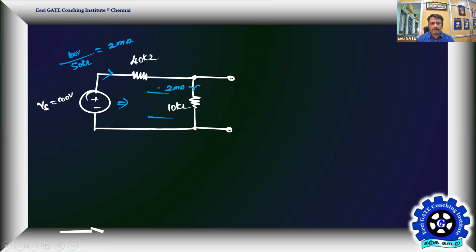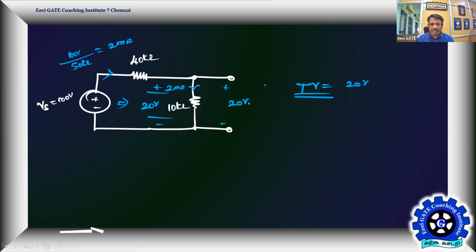You need not go by potential division; you can forget about it comfortably. Play by Ohm's law, that's very easy. Then 2 milliamps into 10K will give you 20 volt. 20 volt is the potential difference across the 10 kilo ohm resistor. This is what I'm about to measure. I know very clearly this potential is 20. This is exactly the true value of the voltage to be measured.